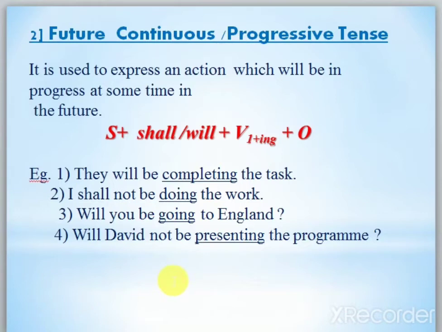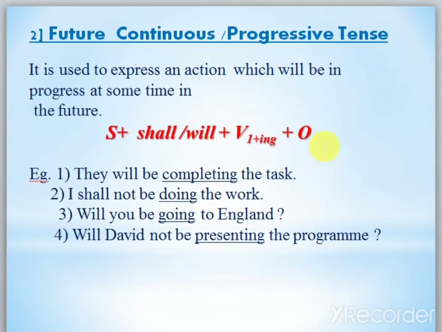And one thing is very important: there is one typing error here actually. Here it should be shall be, will be, then present of ing. Present of ing is common in continuous. Remember it. Present, past, future.